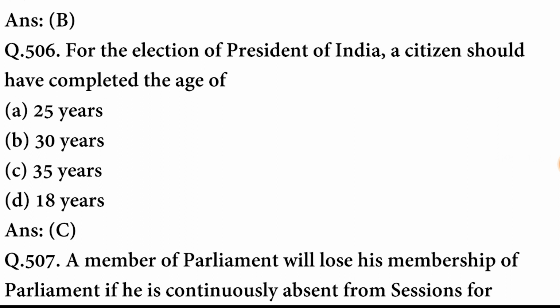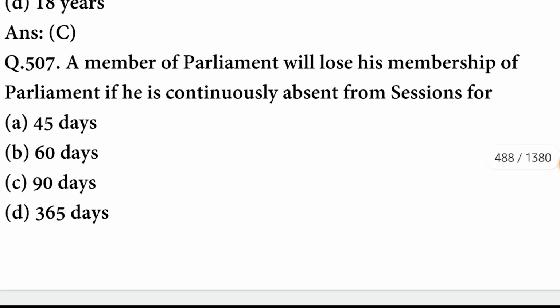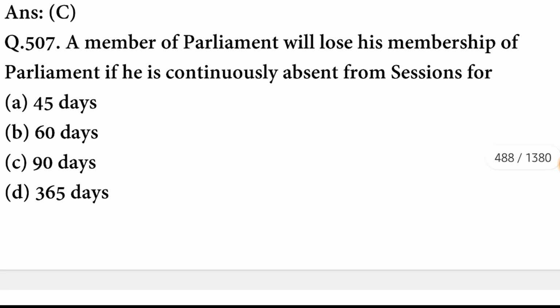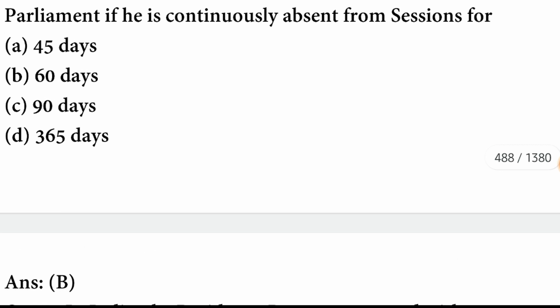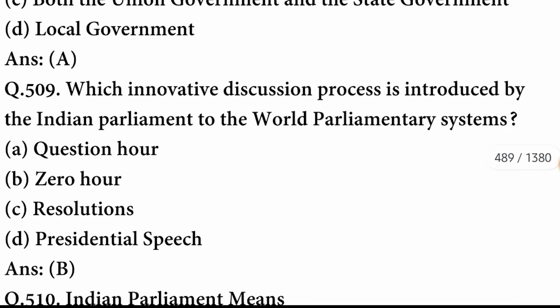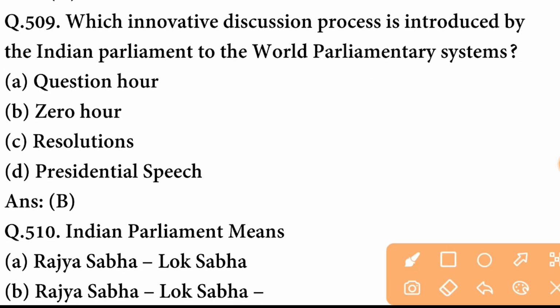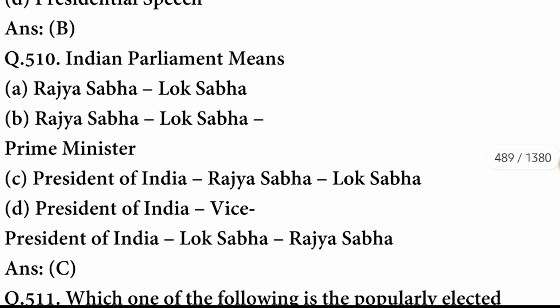For the election of President of India, a citizen should have completed the age of 35 years. C option is correct. A member of parliament will lose his membership if he is continuously absent from the sessions. So it is 60 days. B option is correct. In India, the residuary powers are vested with the union government. A option is correct. Which innovative discussion process is introduced by the Indian Parliament to the world parliamentary system? It is zero hour. B option is correct.